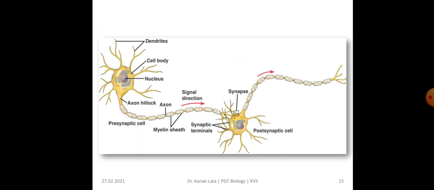Here it is also shown how the nerve cells are attached during transmission of messages. As we know, the dendrite receives the stimulus and it is passed through the axon via the cell body. So the axon terminal is attached to the dendrite of another nerve cell.